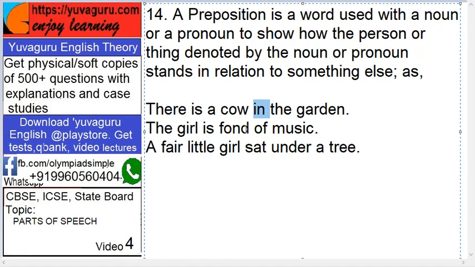The girl is fond. Okay. Sentence is over. Of music. So it shows the relationship with someone else. The fair little girl sat. Okay. Sentence is over. Under the tree. So under is the preposition. Basically what it does is it connects the girl or the cow with something else, and it tells us the real position of that. Okay. That's why it shows how the person stands in relation to something else, means position of this. Okay. More about it later in depth.